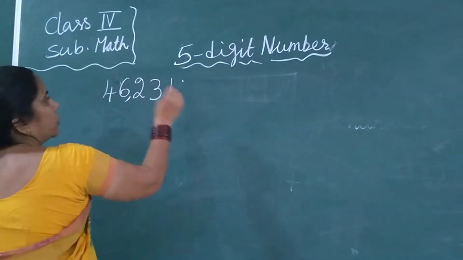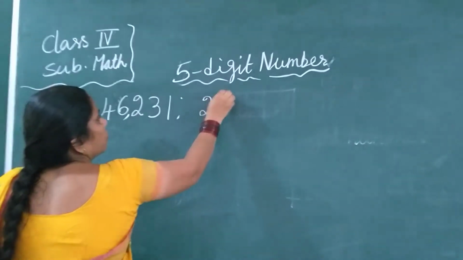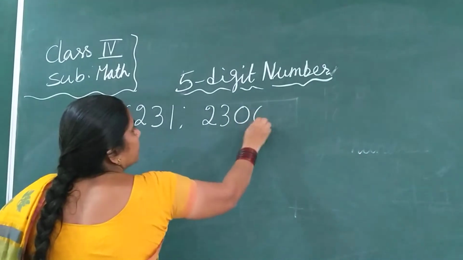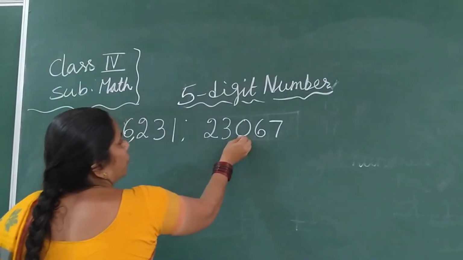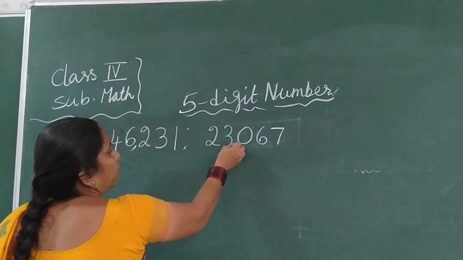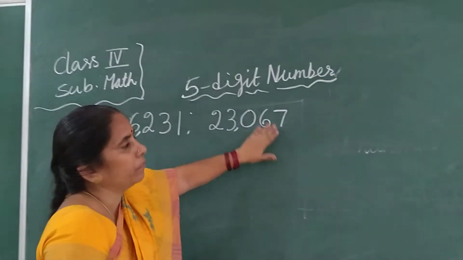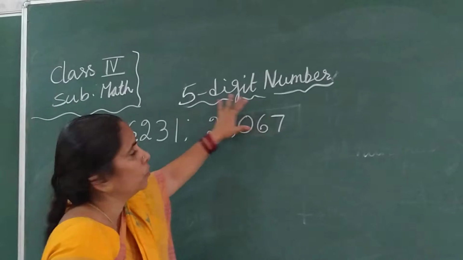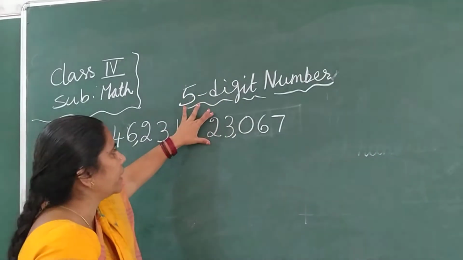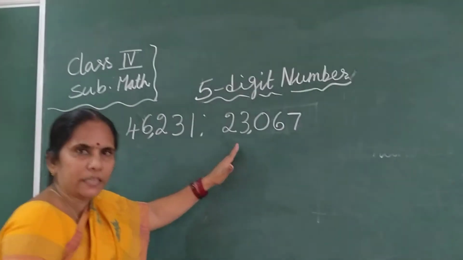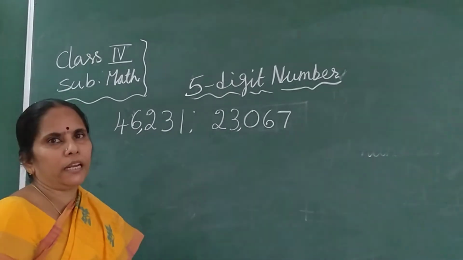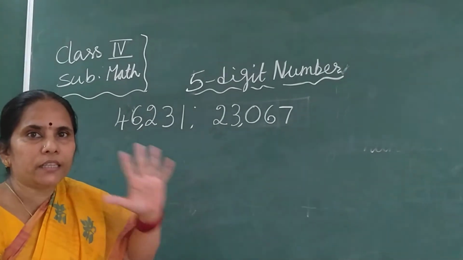Now the next number also I will give you. 2, 3, 0, 6, 7. After 3 digits, 1, 2, 3, we'll put a comma. So you will get a 5-digit number. 1, 2, 3, 4, 5 digit number. Here I gave you 2 numbers, like that you can write so many numbers having 5 digits.